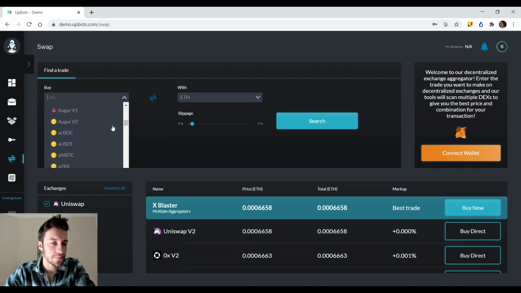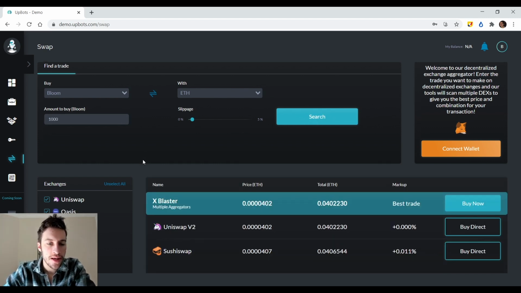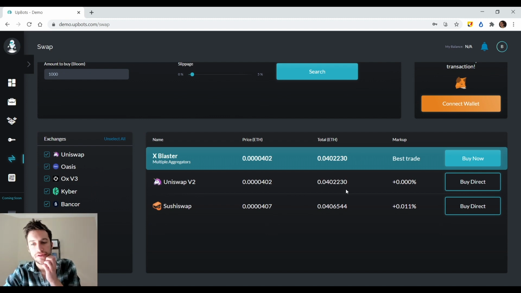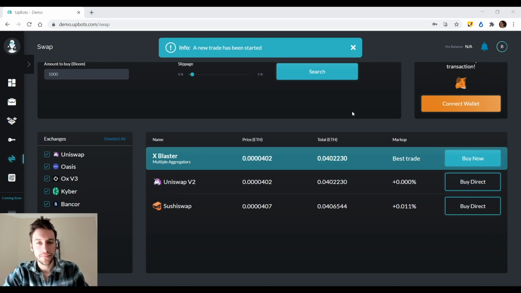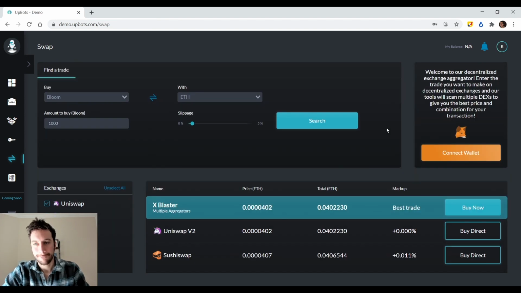Let's just take a random coin. Like I don't know some of these coins, but you know, Bloom, cool. Bloom to Ethereum, sure, search. Let's say you want to buy, and I don't even know what the price of it is. Search. It shows you the different prices on different exchanges. And not only that, it allows you to buy directly by just going to MetaMask, like immediately.